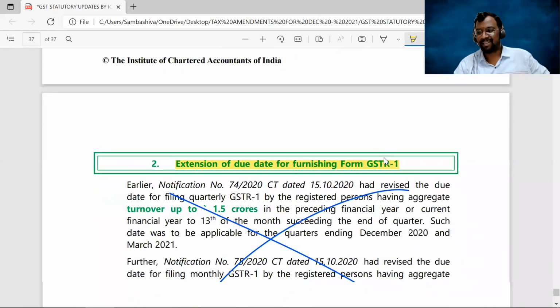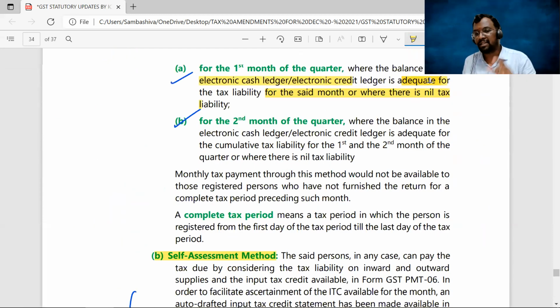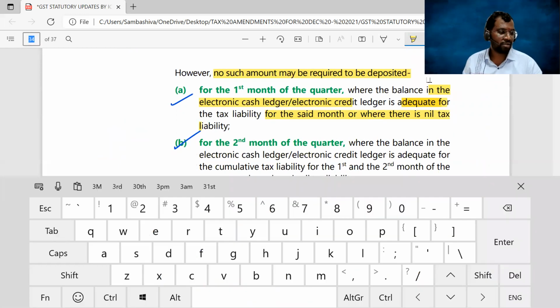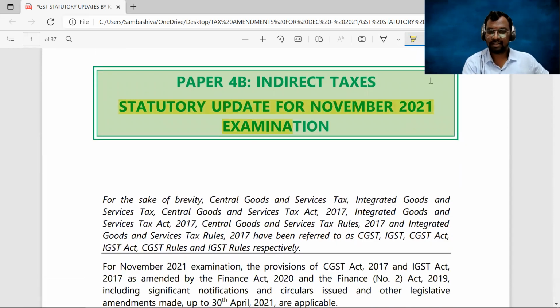Done and dusted. So with this, we have completed the amendments that are applicable for CA Inter GST December 2021 examinations. In the first part, we have covered amendments from the chapters input tax credit, tax invoice, registration. In this part, we have covered the amendments from the chapter returns. Okay, sir. So we have covered all the amendments which are given by the ICAI with the name statutory updates applicable for December 2021 exams. Clear, sir?